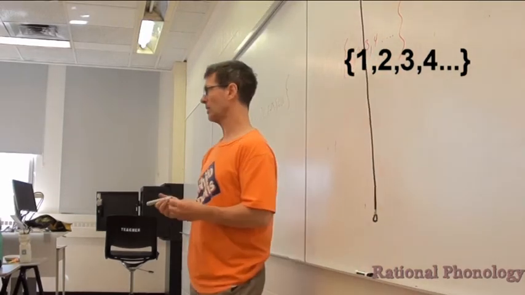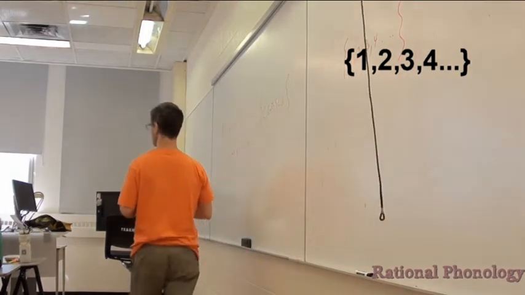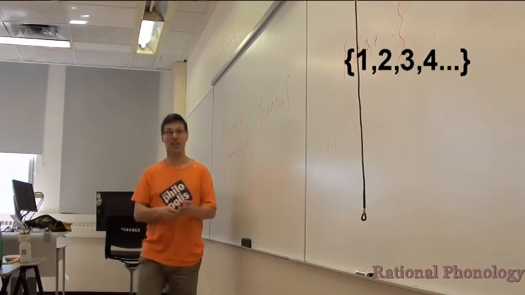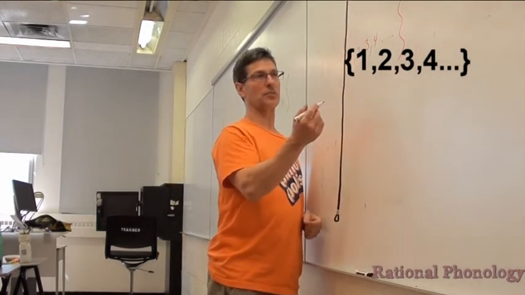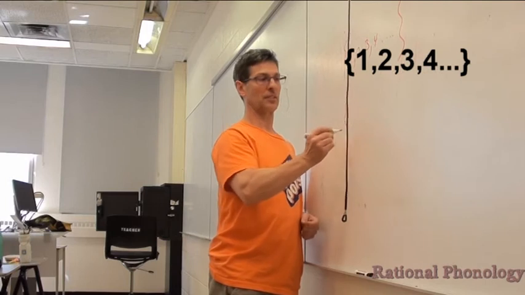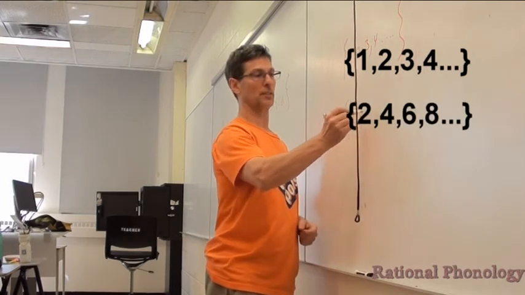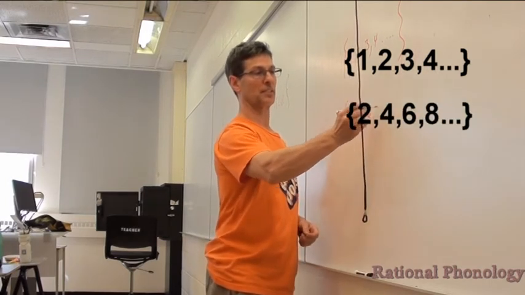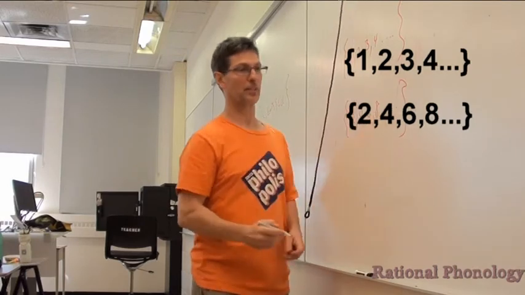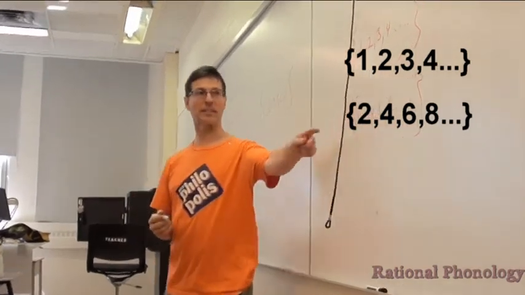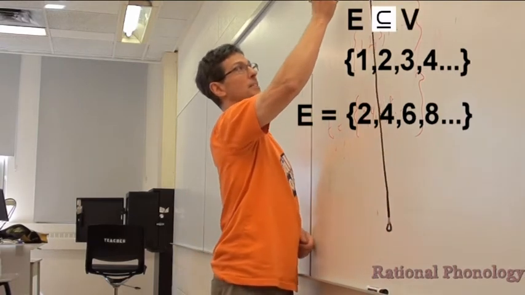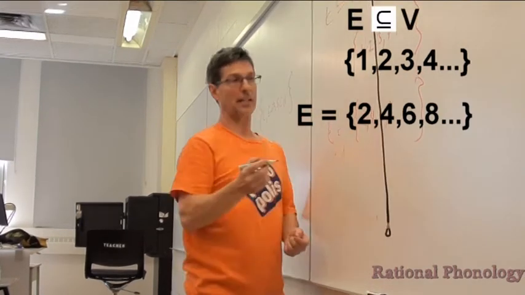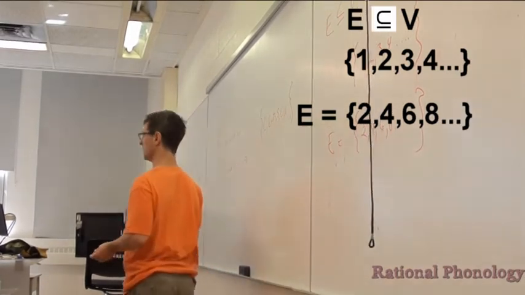And then you can take subsets of that universe of discourse, and you could take the even positive integers: 2, 4, 6, 8, and so on. And so you've got this set, let's call it E for even, and E is a subset of the universal set, which for now is the positive integers.